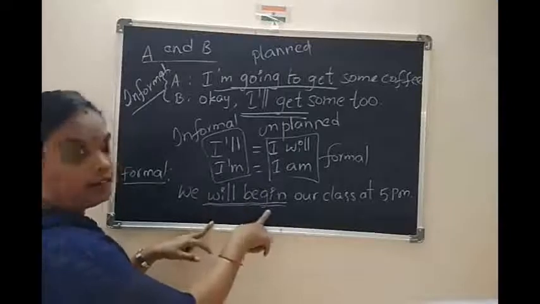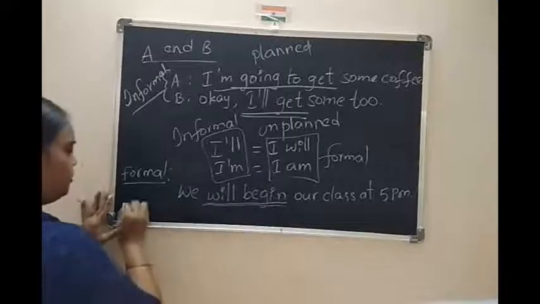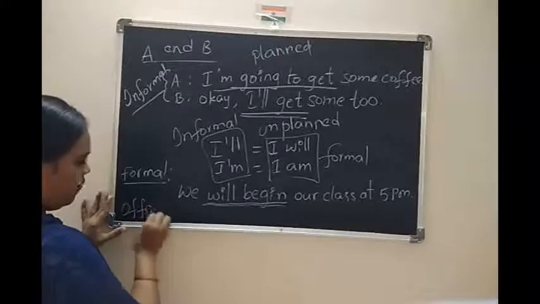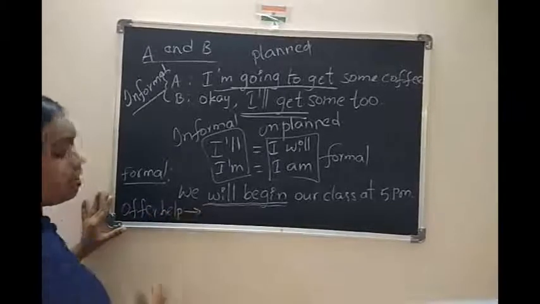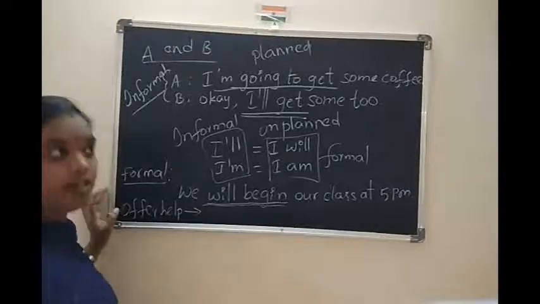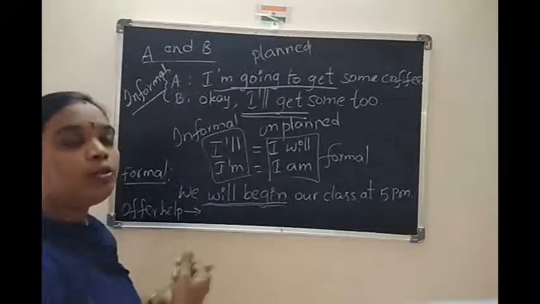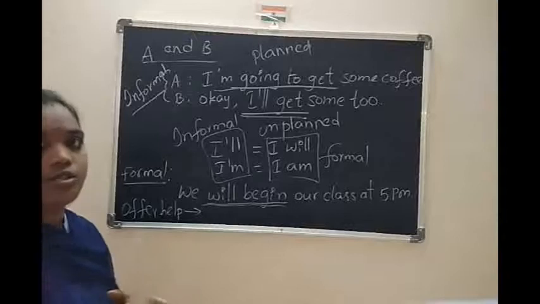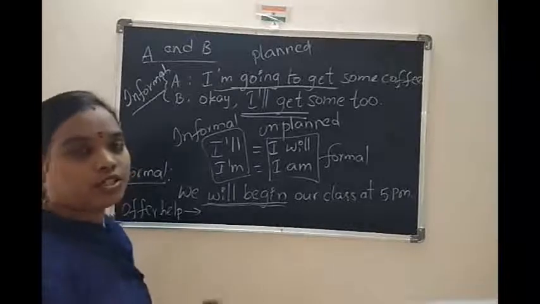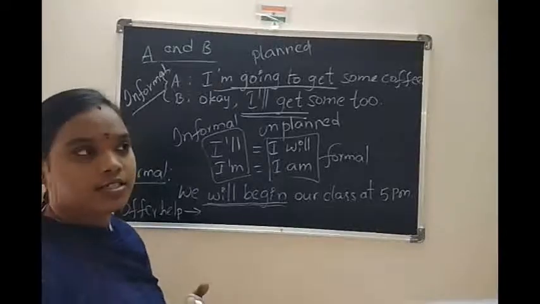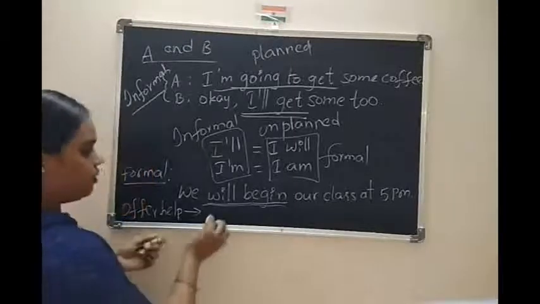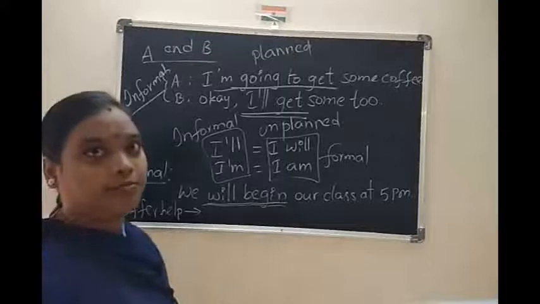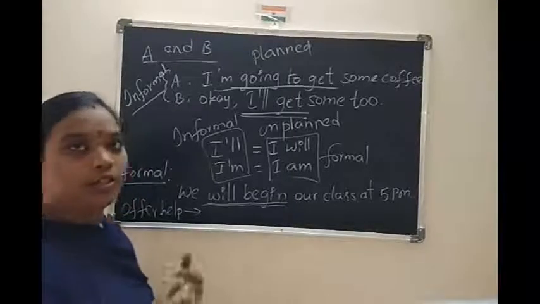Will begin. And offering help. Whenever we offer help to someone, for example, an old man crossing the road, you are going to the old man and saying this, I will help you cross the road. And some of them, maybe they lost their money or they don't have any money.